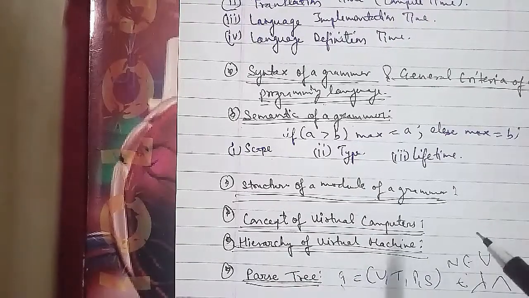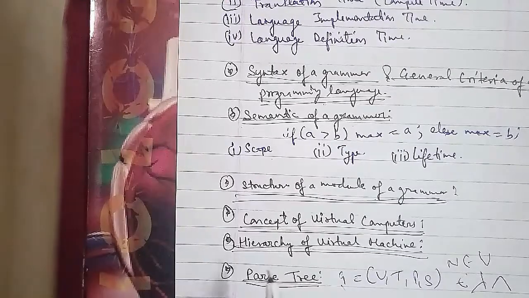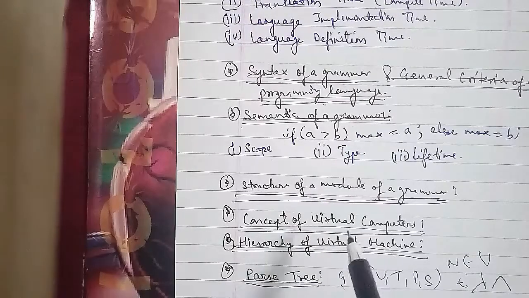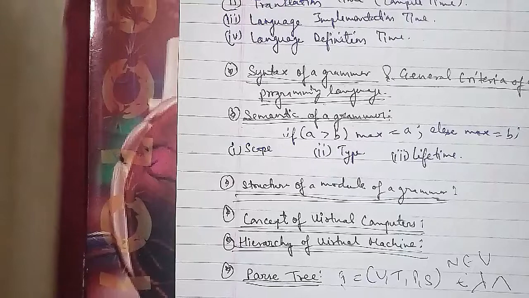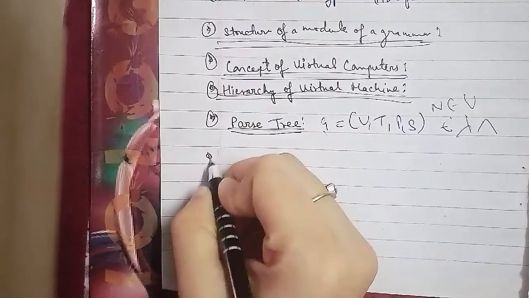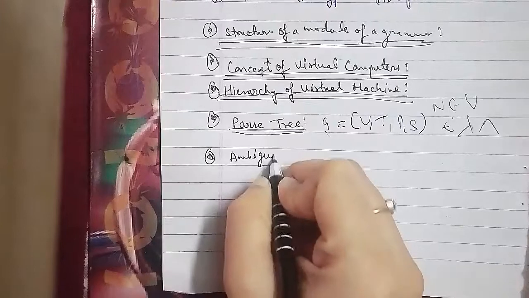So the string is a plus a plus a, where the derivation from the left side is S tends to S plus S, that tends to S plus S plus S, that tends to a plus S plus S, which tends to a plus a plus S, that is a plus a plus a.